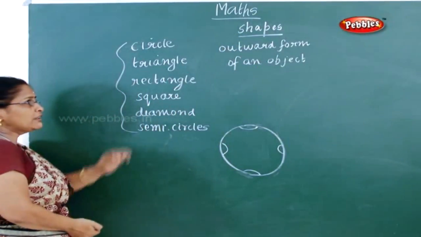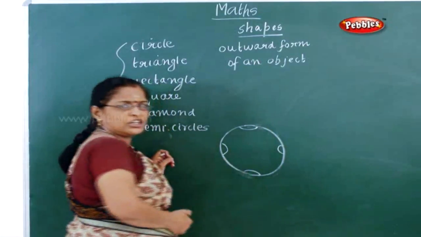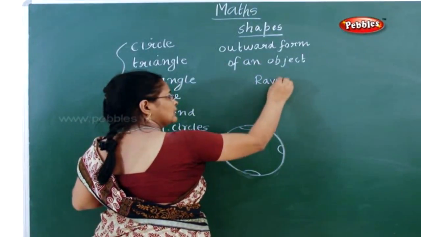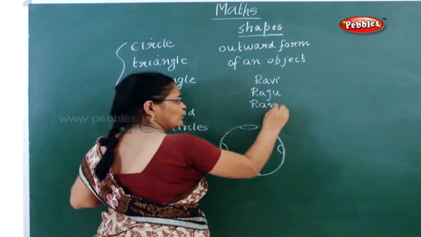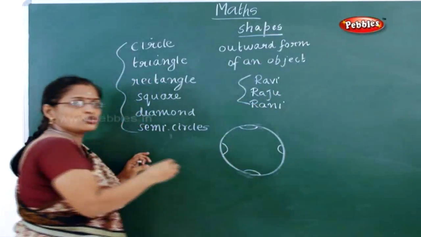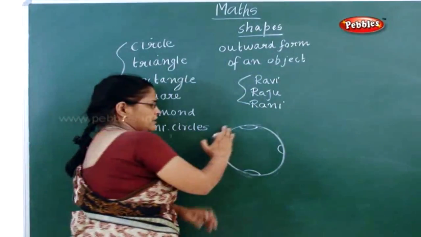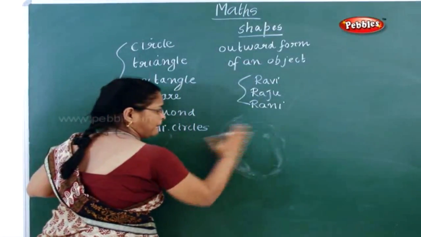Okay, now with regard to this lesson, there were three children. There is a conversation given in your book. There were three children, Ravi, Raju and Rani. These three children were just talking about the concluded cricket match, the match that went on yesterday. They were just talking about that match.